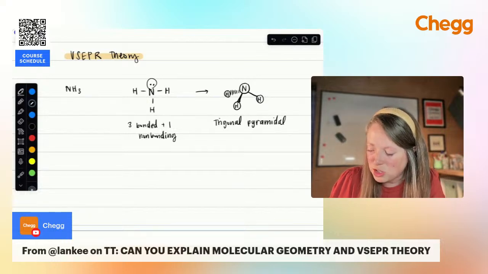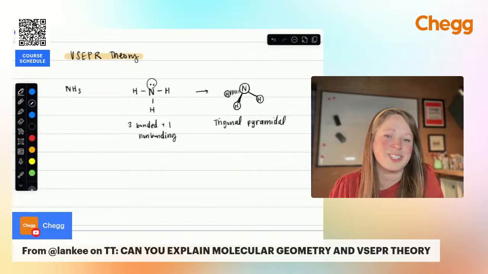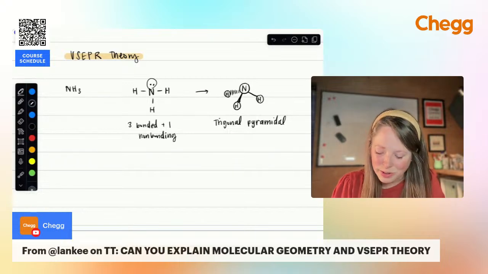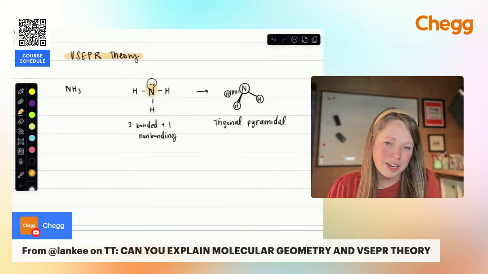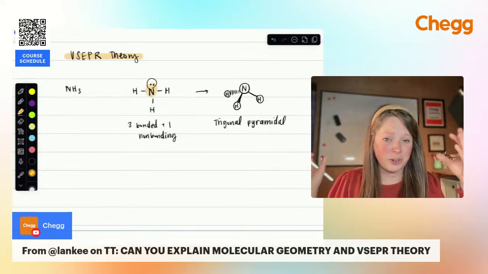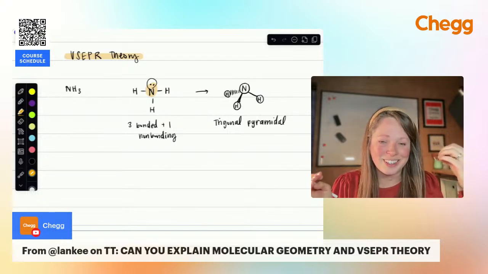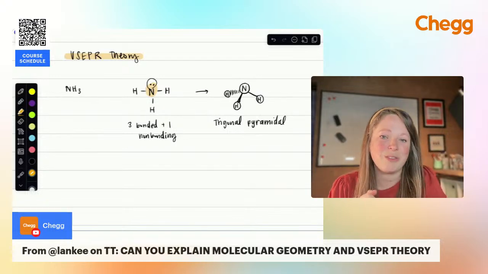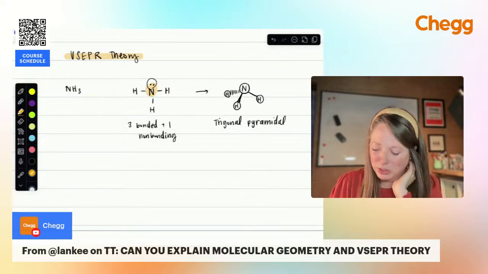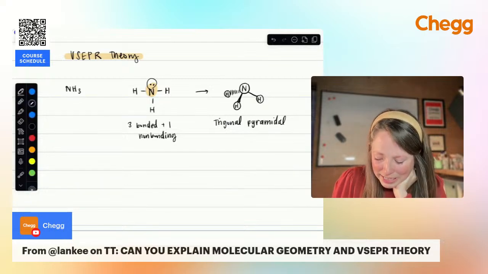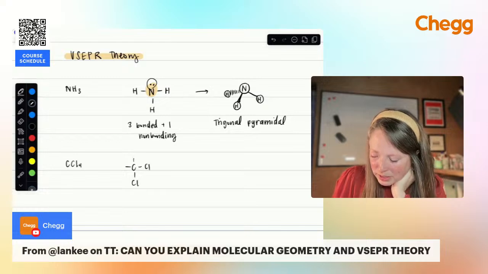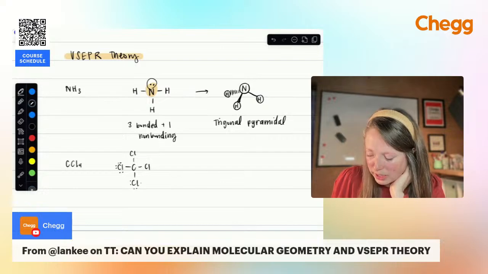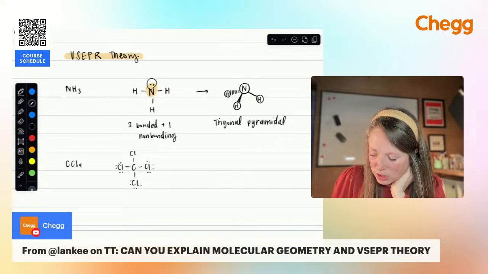So basically with geometry, what you have to do is get a lot of practice drawing those Lewis dot structures, because everything is based on what's going on in the central atom. If your peripheral or your outer atoms have 6 electrons on them, it doesn't matter. Those are not going to change the shape of the molecule. And I'll draw an example of that. So let's say I had carbon tetrachloride. Again, I have carbon in the middle. We're going to have 4 atoms of chlorine. The prefix tetra means 4, and then each of these chlorine atoms is going to have 6 electrons around it.